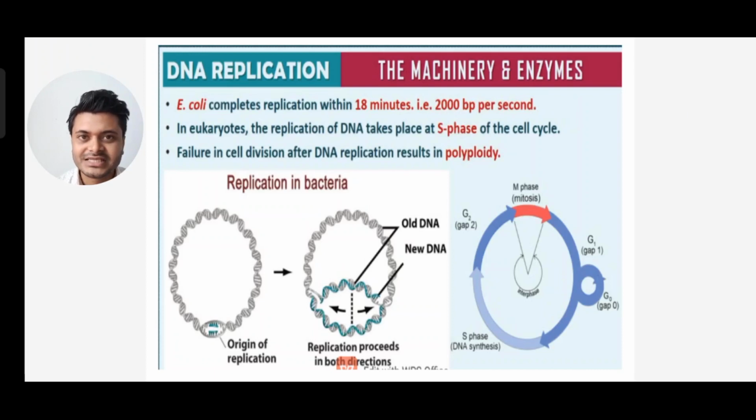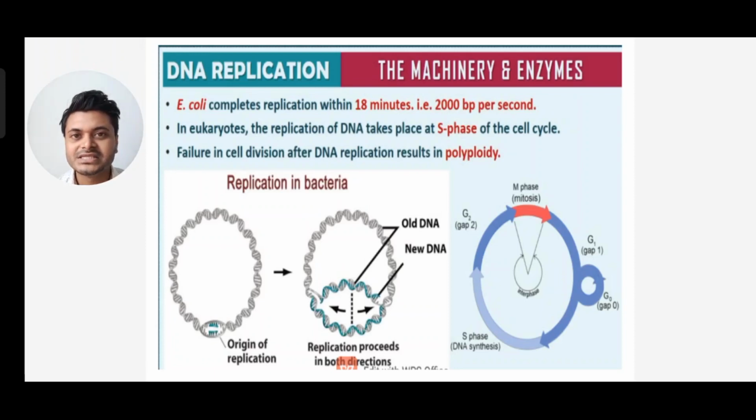In a cell cycle there is interphase and mitotic phase. Interphase includes the G1 phase, S phase, and G2 phase. In the S phase DNA replication takes place, and failure in cell division after DNA replication results in polyploidy. You can see replication in bacteria in the diagram, with the origin of replication and replication proceeding in both directions, and the old DNA and new DNA formed.